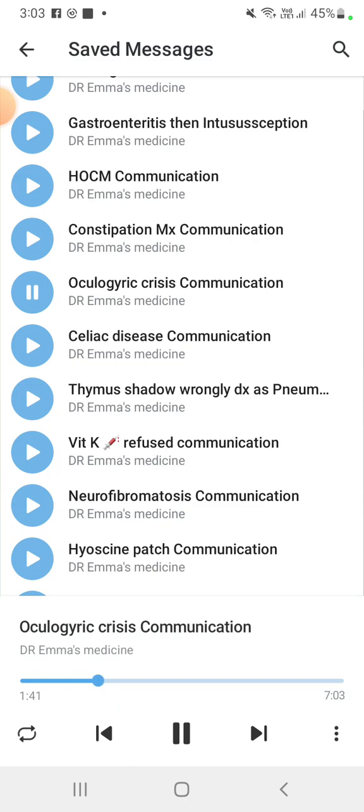Then there are metabolic causes like hypocalcemia, hyperthyroidism, hyperparathyroidism, cocaine use, family history of dystonia, and abrupt discontinuation of anticholinergic medications. So we know first what oculogyric crisis is, and now we know the risk factors.